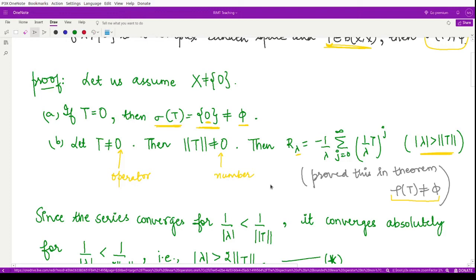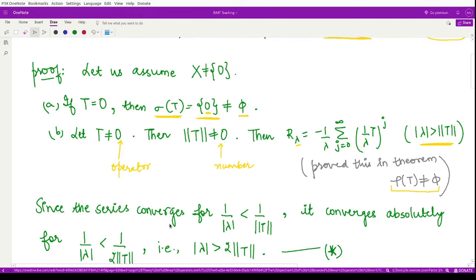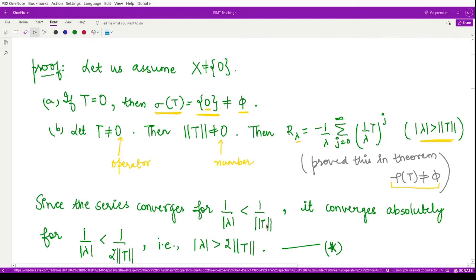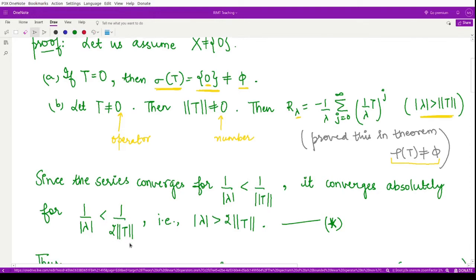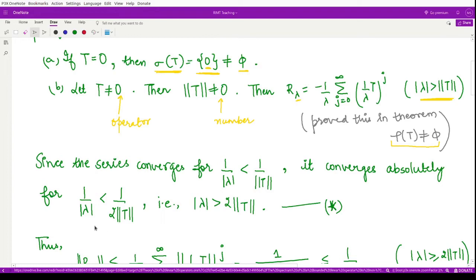This convergence would be there whenever 1 by mod of lambda is strictly less than 1 by norm of T, and it converges absolutely whenever 1 by mod of lambda is less than 1 by 2 times norm of T. So from here you have this condition on lambda, that the absolute value of lambda is greater than 2 times norm of T.